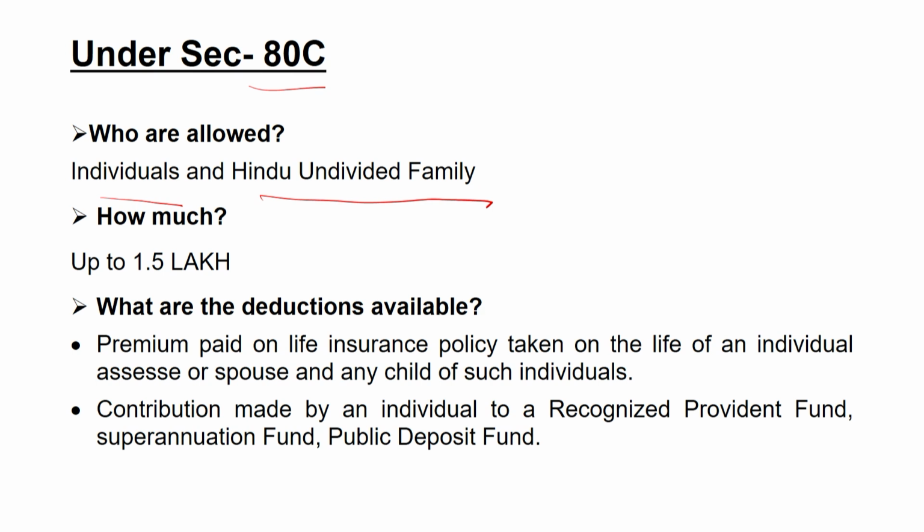So, all the assessees who are filing their income and return in the individual form of person, that is the sole proprietorship form of organization, or individually, or they are a Hindu undivided family, they all can claim Section 80C for minimizing their tax burden. The maximum limit of deduction under this particular section is 1.5 lakh.